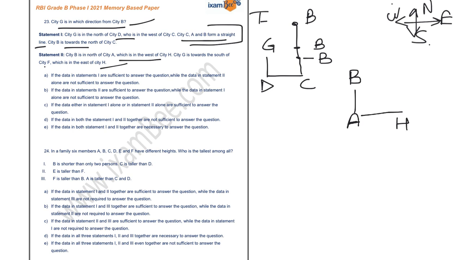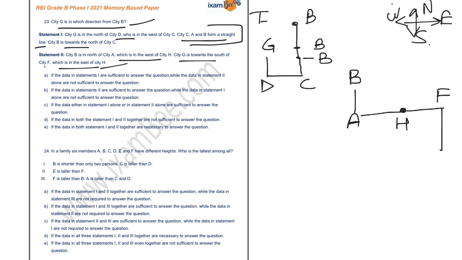Now city G is towards the south of city F, which is in the east of city H. So your city F is in the east with respect to city H. I am drawing it here, and you know that city G is towards the south.